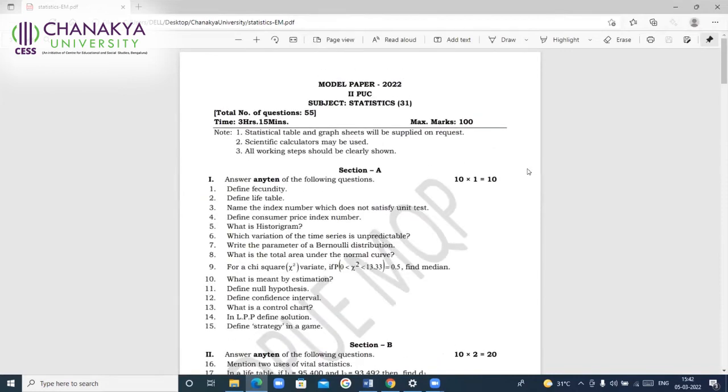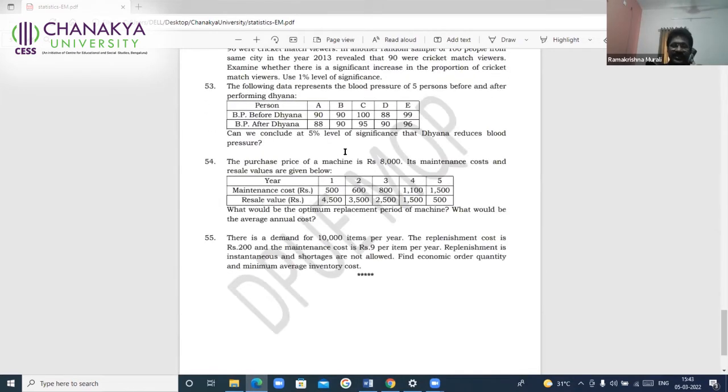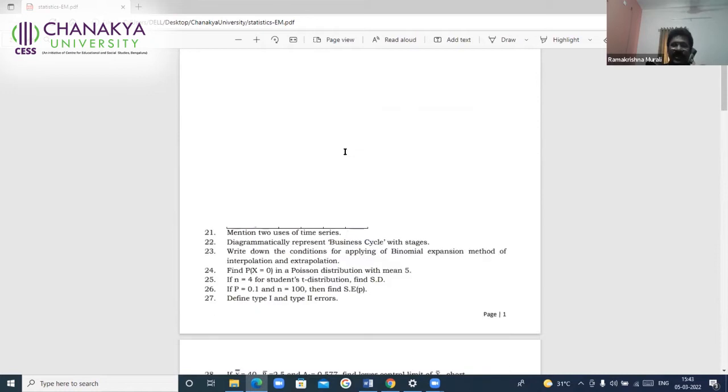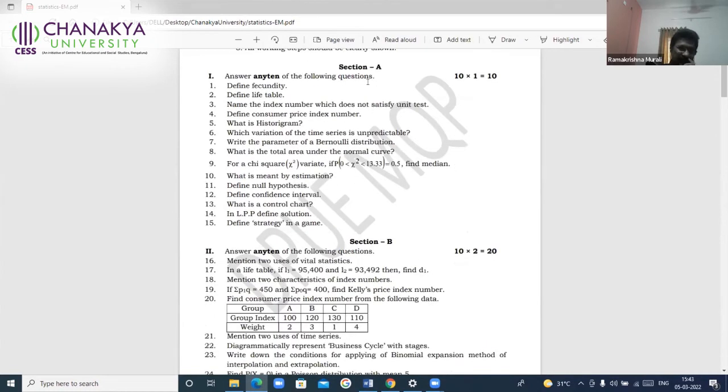So this is the model paper by the PU board. You can see very clearly here, total number of questions 55. So all the 55, you have 1 to 55. No question is repeated. That is the reason why I told you it is enough if you write only the question paper. Then you have section A, you are given 15, you'll have to answer only 10. 10 into 1 is 10. You can answer all the 15, but minimum you'll have to answer 10.